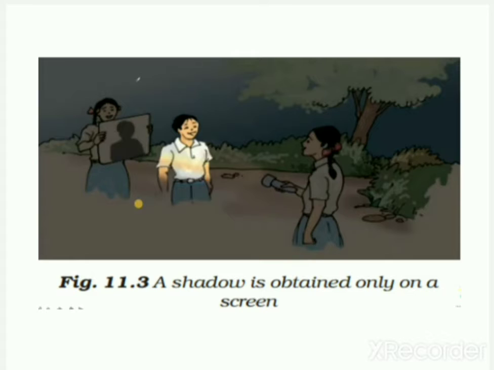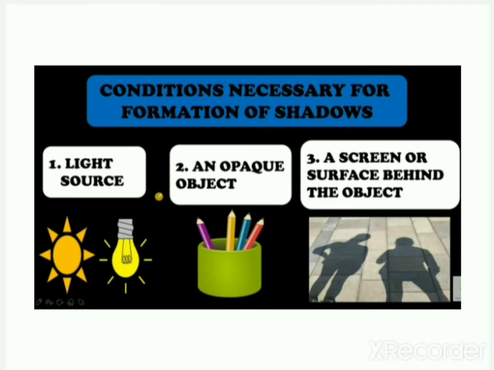If there is no surface, is the shadow formed? No. If there is no surface, the shadow is not formed. So these are the three necessary conditions for the formation of shadows. The first is a light source, that means a source of light. Second is an opaque object, and third is a screen or surface behind the object.